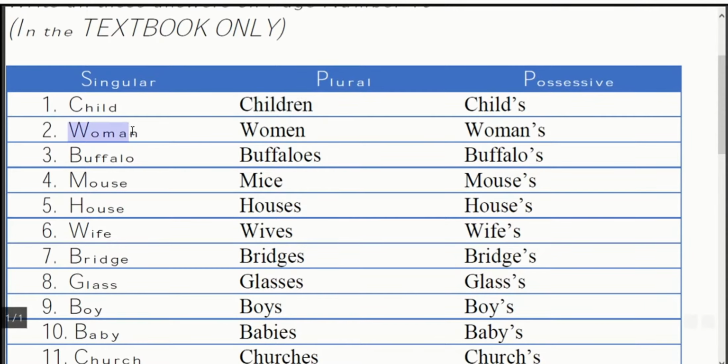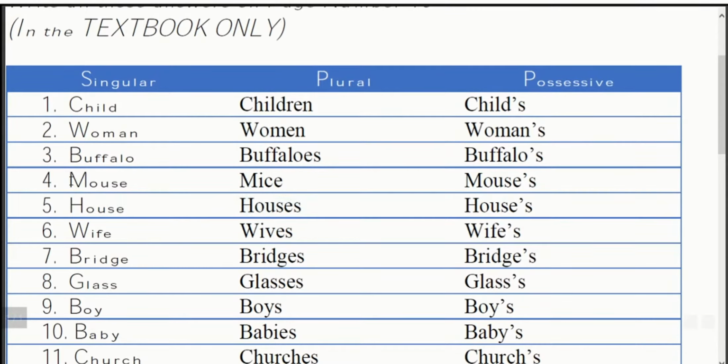Next one is woman. The plural of woman will be women. Do remember, we have to pronounce this as women. The next one is buffalo. Now see, when it ends with O, you will make it plural as buffaloes. The next one is mouse. Mouse will turn to mice. House will turn to houses.